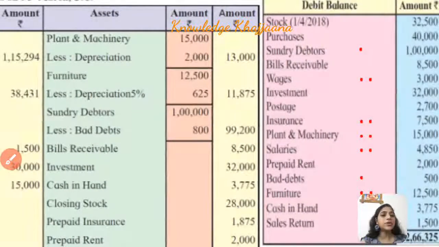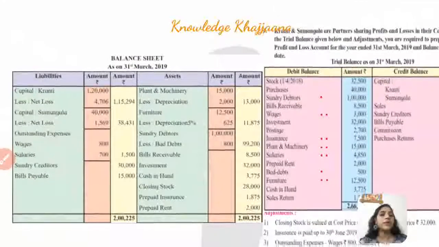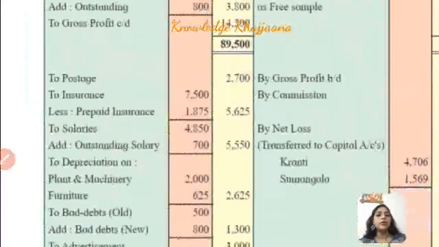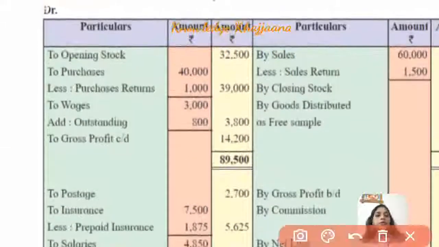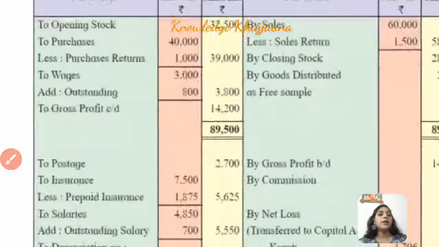What is postage? Postage is an administrative expense. Okay, so postages are recorded to the profit and loss account debit side, rupees 2,700. To postages, rupees 2,700. Next item.